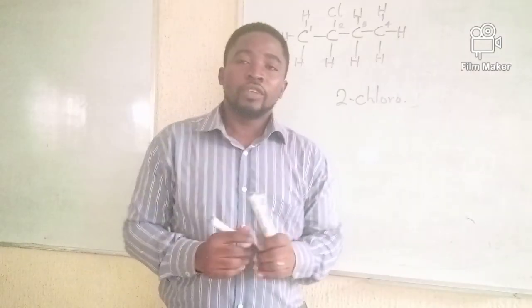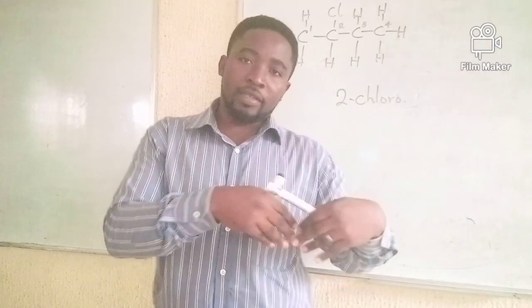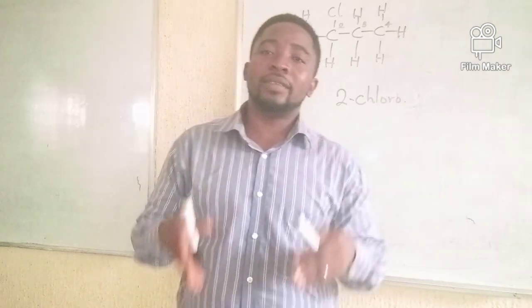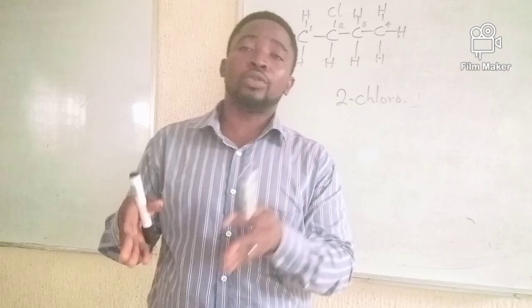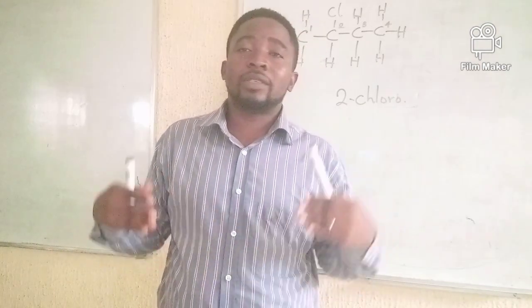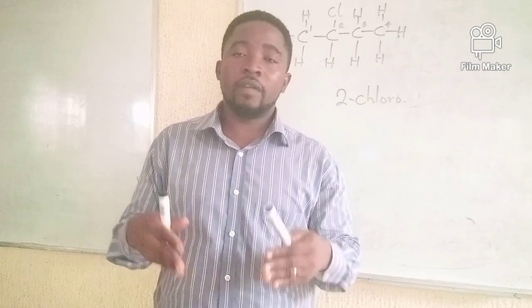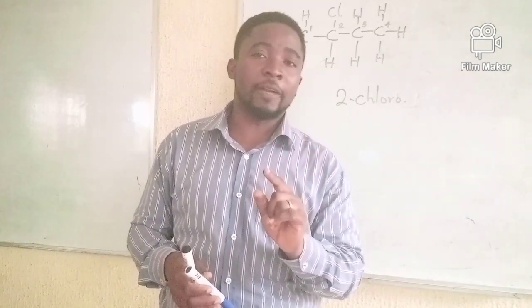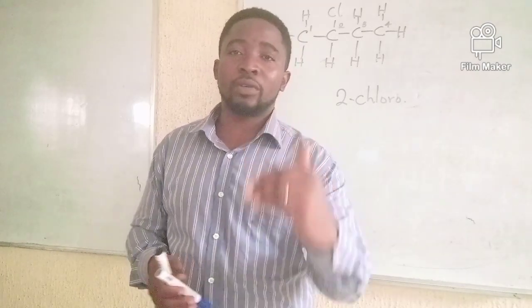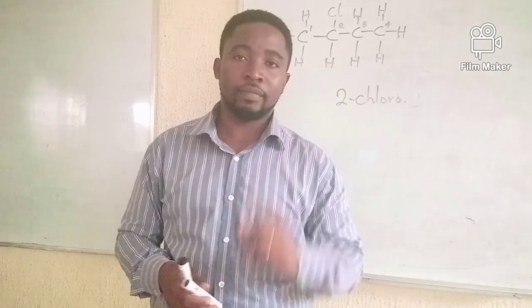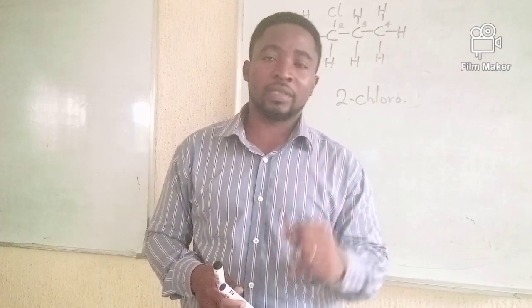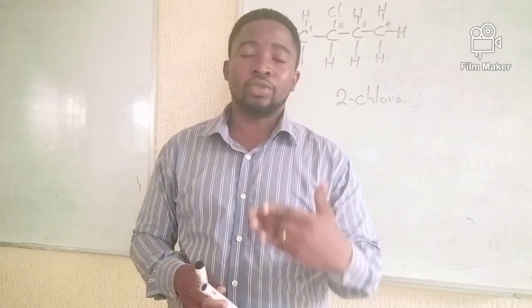That's how it's done. So if it is bromine that is in the same position, you say 2 bromo. If it is methyl that is in the same position, you say 2 methyl, 2 propyl. So it depends on the position of that substituent group. That is rule number 1. Okay, so numbering of your chain must start from the end that's closer to where you have the substituent group. Take it down. That's rule number 1. Now, rule number 2 to using prefixes.